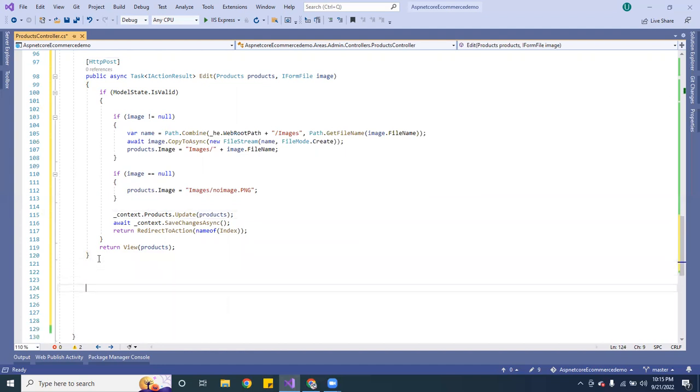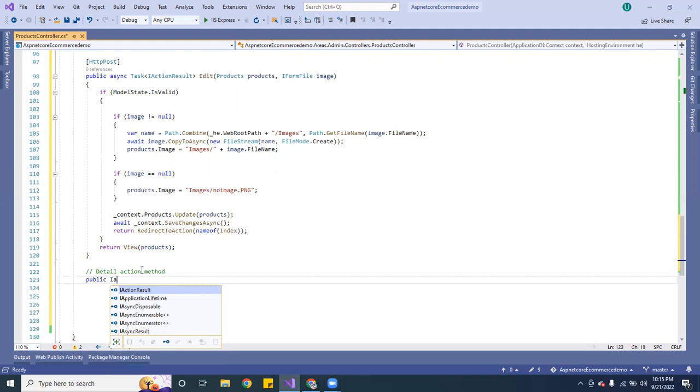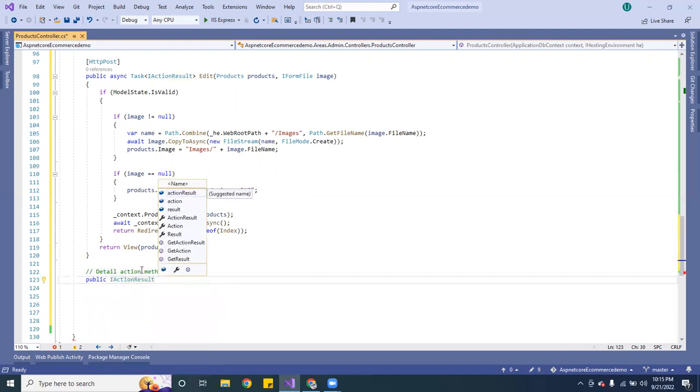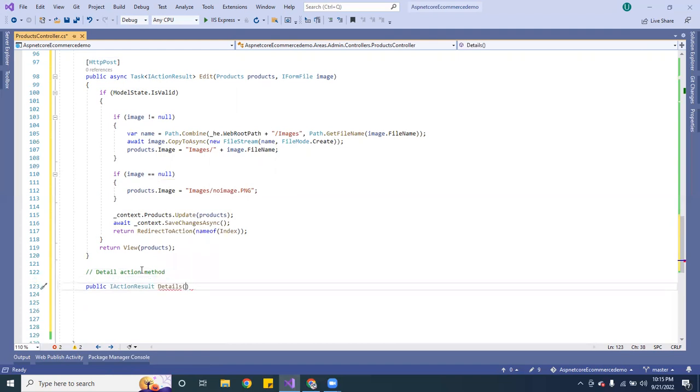Now the next page is going to be the detail page. This one's going to be the detail action method right here. So here you want to do public action result, and this one is going to be details, and then you want to grab an ID, of course, to retrieve the detail.